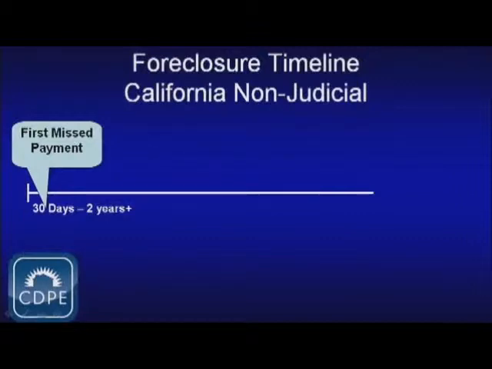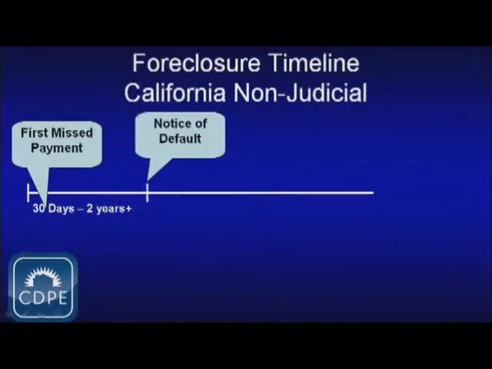foreclosure process. Technically, the foreclosure process starts, and a hard timeline starts, when a notice of default is filed with the county recorder's office. So the lender's contacted the trustee, they've said this borrower is not making their payments, start the foreclosure process, and the trustee files a notice of default with the county recorder's office.